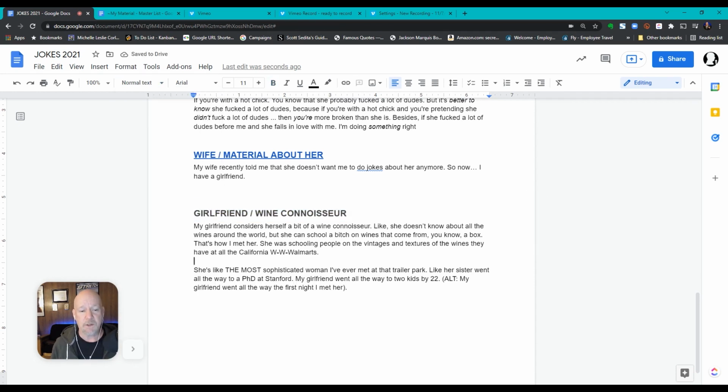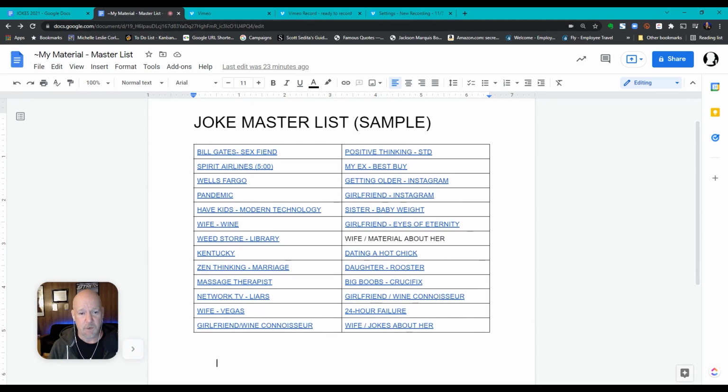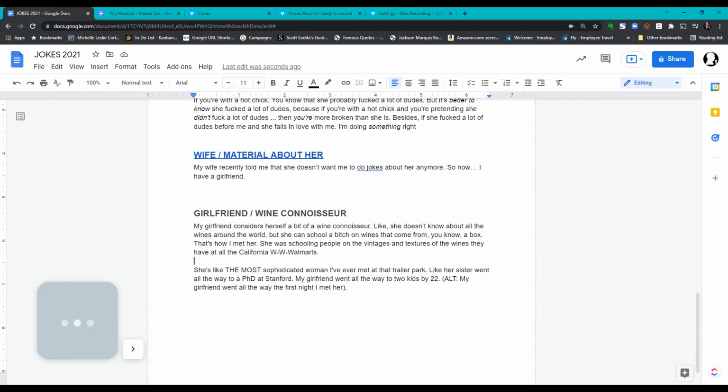Now, what I want to do is take all the material that I've had in this Google Doc and put it in a table of contents. So I create a table. Here's a master list, a joke master list of all of those labels and material, right? These can be either linked to single documents, or they can go into a Google Doc where you have all of your material. Now you're sort of listing it by header or chapter or whatever you want to call it.